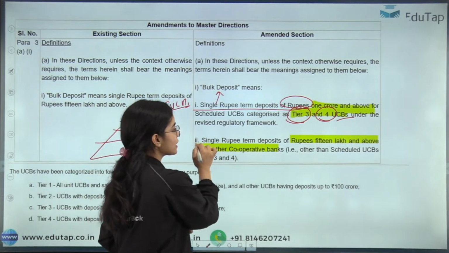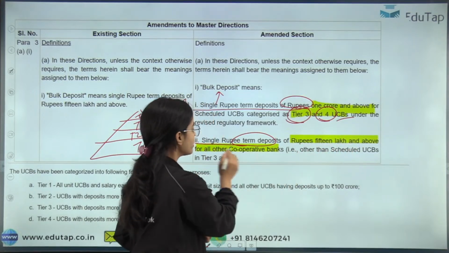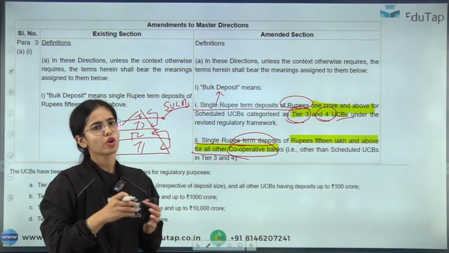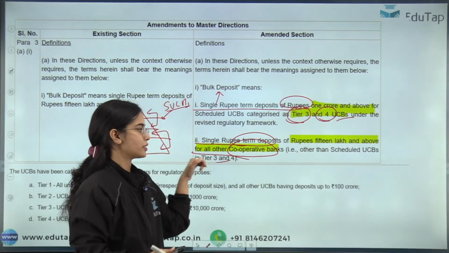Okay, next is single rupee. Bulk deposit are the single rupee term deposit of rupees 15 lakh and above for all the other cooperative banks other than the scheduled urban cooperative banks in the tier 3 and tier 4.